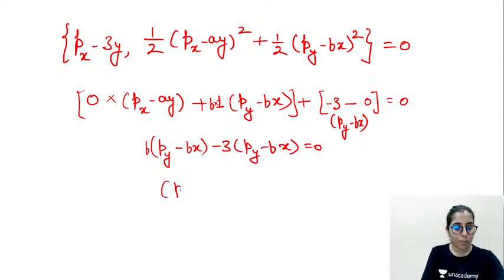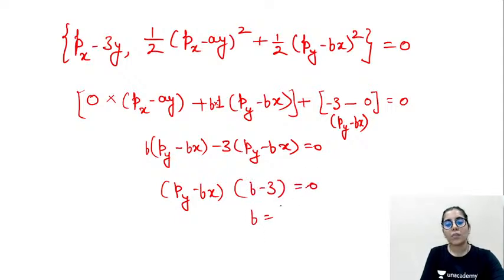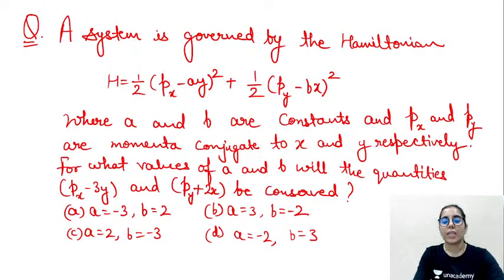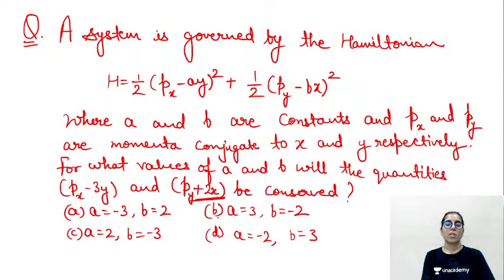Let's take (py - bx) common. Inside the bracket we will just have b minus 3 is equal to 0. If you equate it with 0, you will get b is equal to 3. In the same way, if you take the second function and take its Poisson bracket with the given Hamiltonian, you will get 0 as well. So that's how you will be able to get your answer quickly.